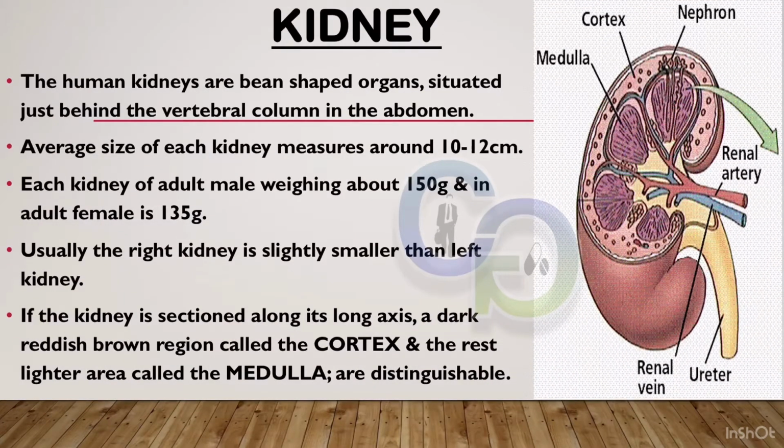Kidney. The human kidneys are bean-shaped organs situated just behind the vertebral column in the abdomen. Average size of each kidney measures around 10 to 12 centimeters. Each kidney of an adult male weighs about 150 grams and in an adult female 135 grams. Usually the right kidney is slightly smaller than the left kidney. If the kidney is sectioned along its long axis, a dark reddish brown region called the cortex and the rest, a lighter area called the medulla, are distinguishable.